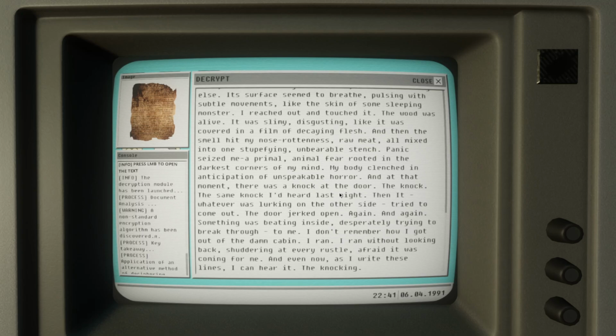And at that moment there was a knock at the door. The knock. The same knock I'd heard last night. Then it, whatever was lurking on the other side, tried to come out. The door jerked open. Again and again, someone was beating inside, desperately trying to break through to me. I don't remember how I got out of the damn cabin. I ran without looking back, shuddering at every rustle, afraid it was coming for me, and even now as I write these lines, I can hear it, the knocking.